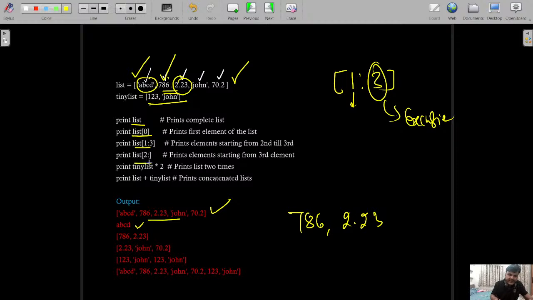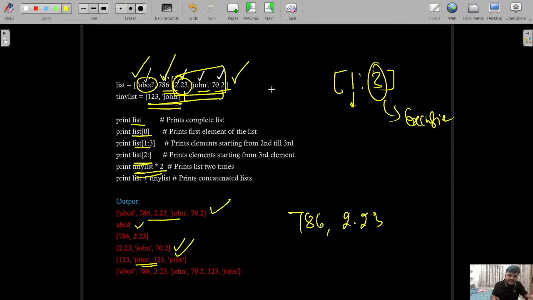If you write print list 2 colon, then whatever is written starting from index 2, that is 2.23, then John, then 70.2, all these three are going to be the output. If you use tiny list multiplied by 2, whatever is in tiny list, 123 and John, is going to be multiplied, meaning the same elements are going to appear twice.